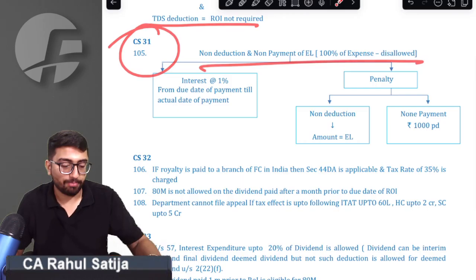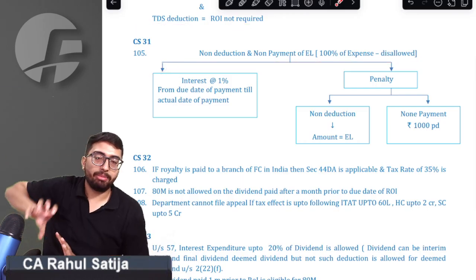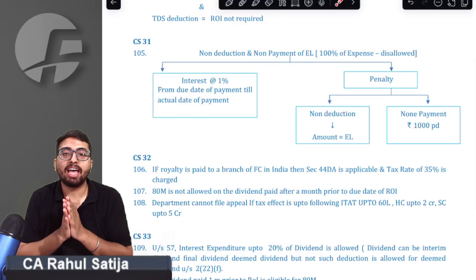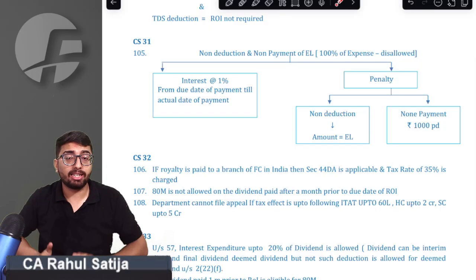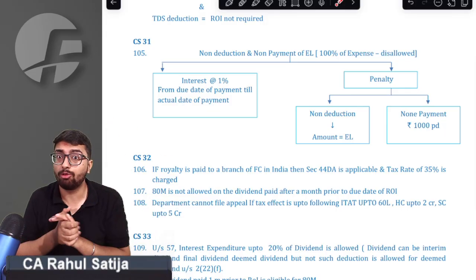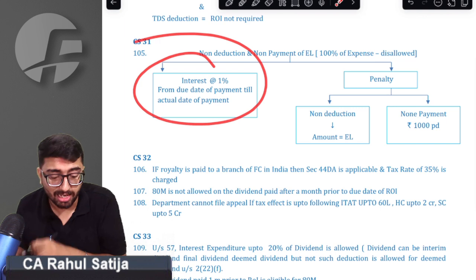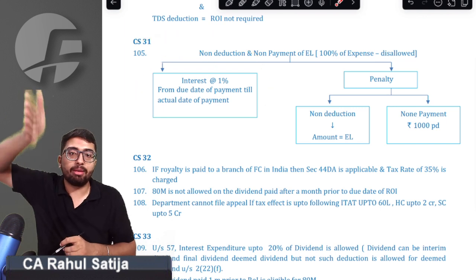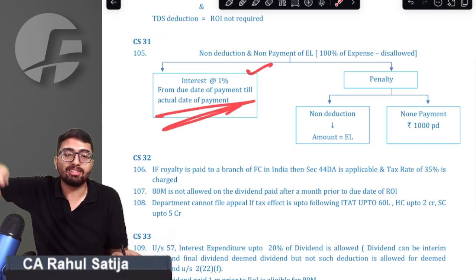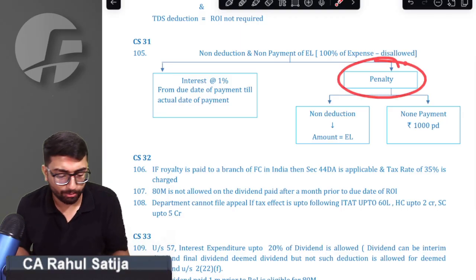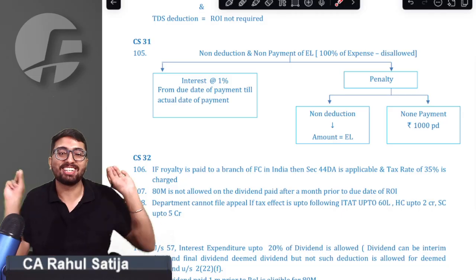Point number 105. Whenever I am supposed to do a remittance on which I am supposed to deduct equalization levy, I have to deduct equalization levy. If I fail to deduct, then 100% of such expenditure will be disallowed. Second, in addition to that, I am charged interest, from the due date of payment of equalization levy till the actual date of payment, at 1% per month and part of the month. We got that point, sir.